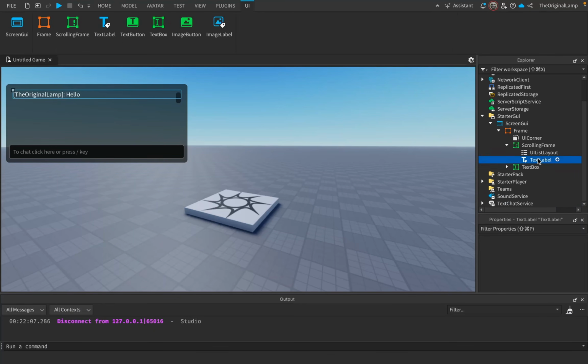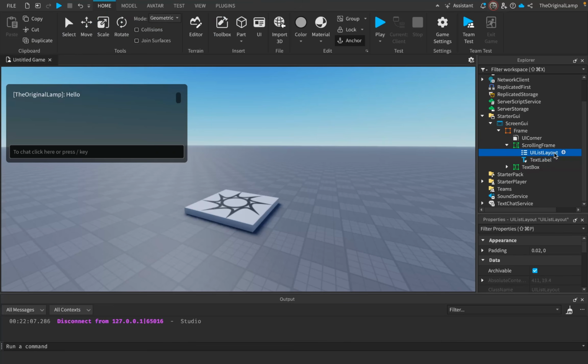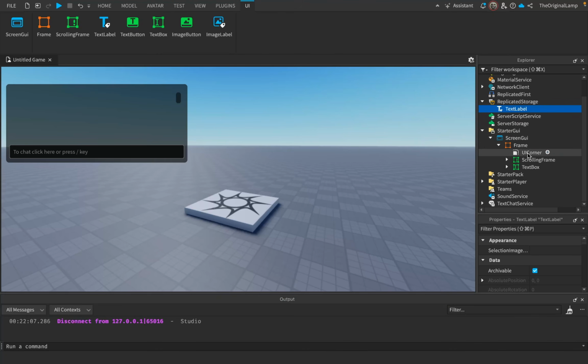We have all of these texts, right? So what if, whenever a player types something in here and presses enter, we basically just take what they typed in this box, we create a new text label like this, then we just put it underneath here, we maybe give this like 10 seconds, and then we just delete the chat. So whenever the player says something, it's going to be in chat for like 10 seconds, and then it's going to be deleted. So yeah, making the script for this also should be pretty easy.